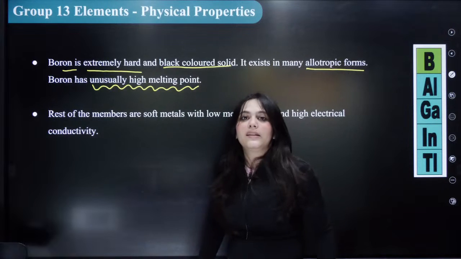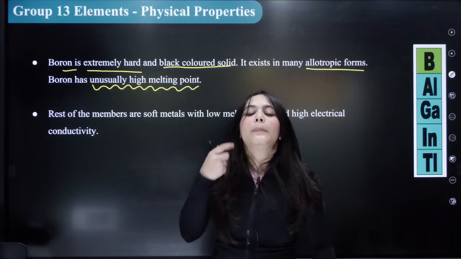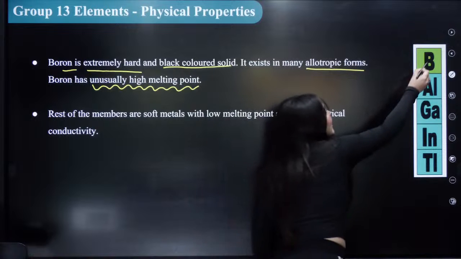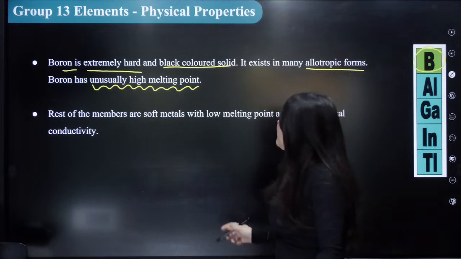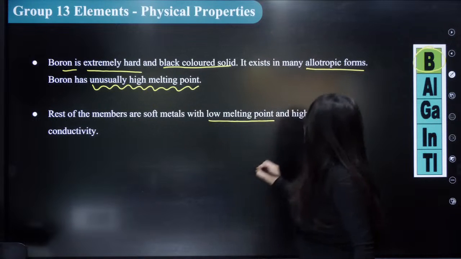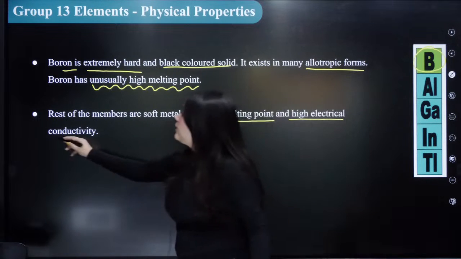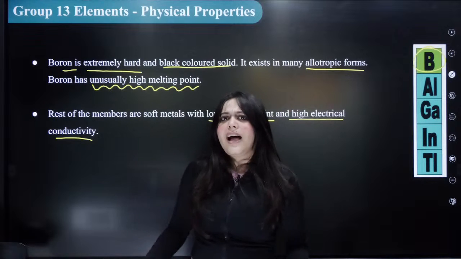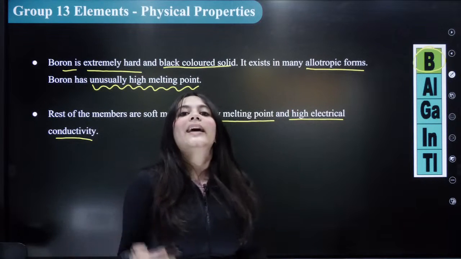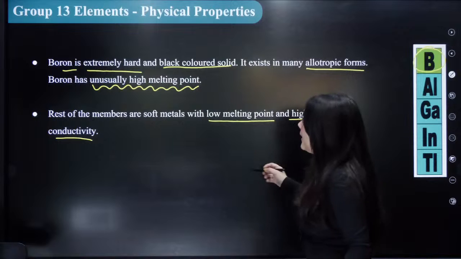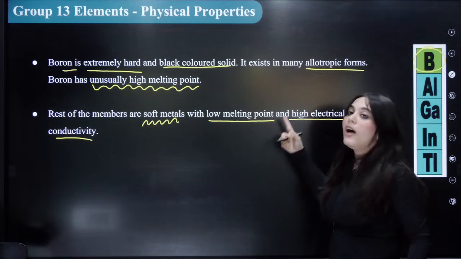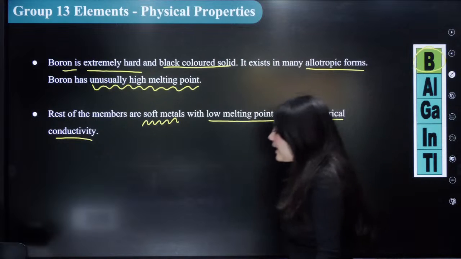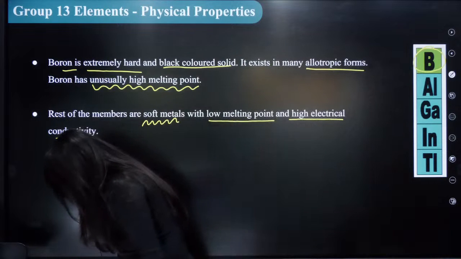Okay, the rest of the elements here are metals. I told you only boron here is a non-metal, the rest are metals. And what is the property of metals? They have a low melting point and high electrical conductivity. Because they're metals, they will have high conductivity, but they have a low melting point. And they are soft metals. Because they are soft metals, hence they have a low melting point. Okay? Everybody understood this?